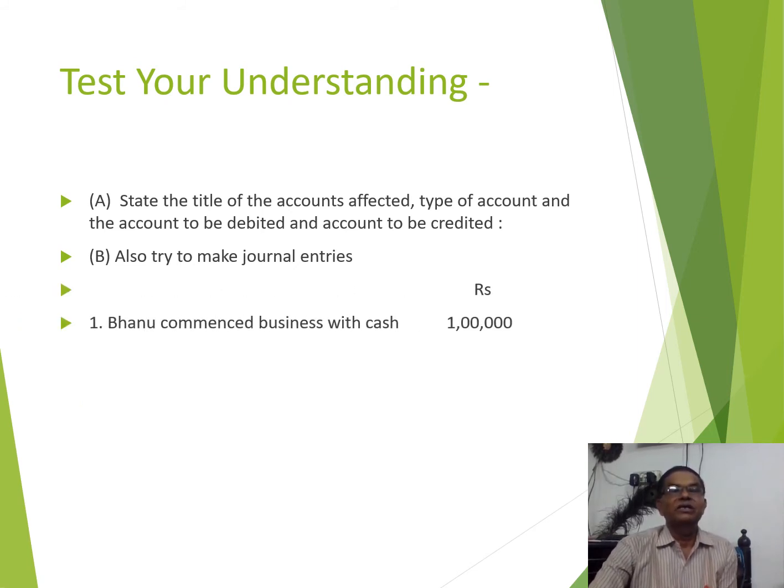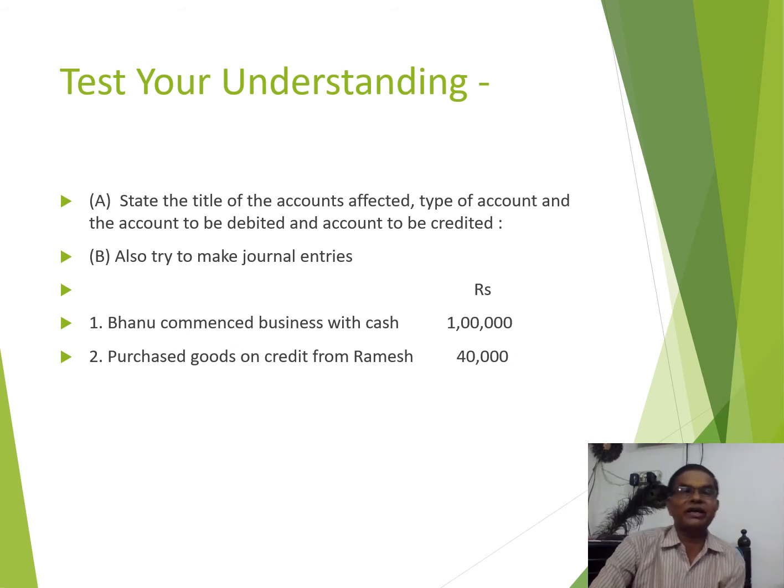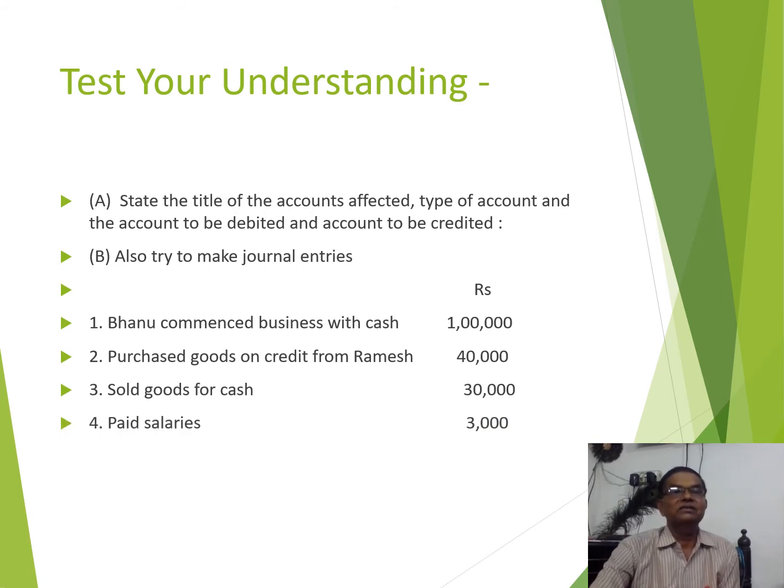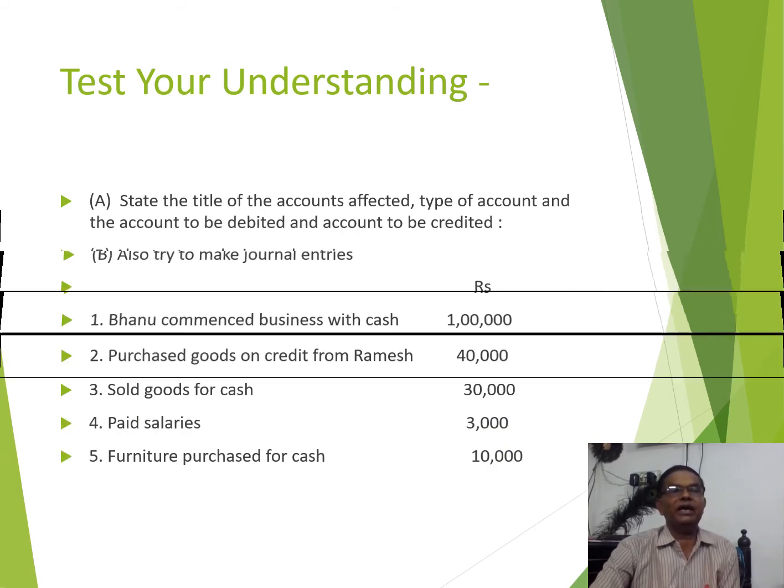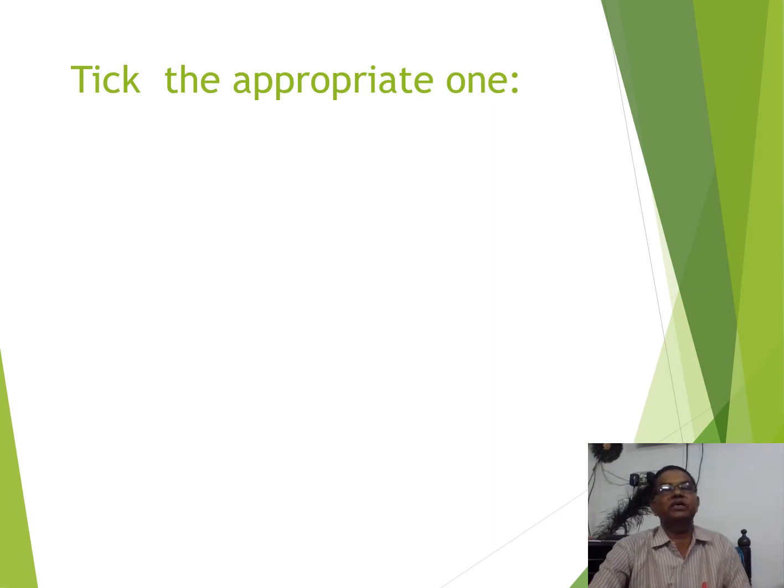So here some of the information is given. Bhanu commenced business with cash rupees 1 lakh. Next transaction is purchase goods on credit from Ramesh 40,000, and this is another transaction. So here a few transactions are given.